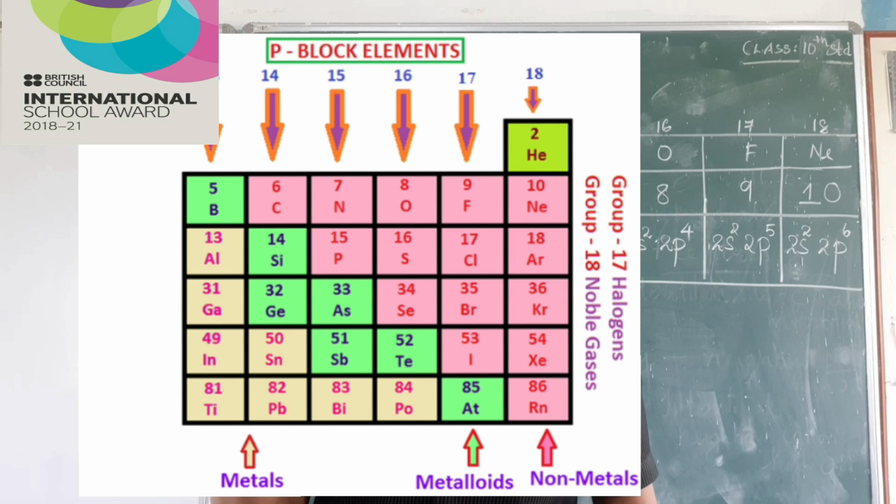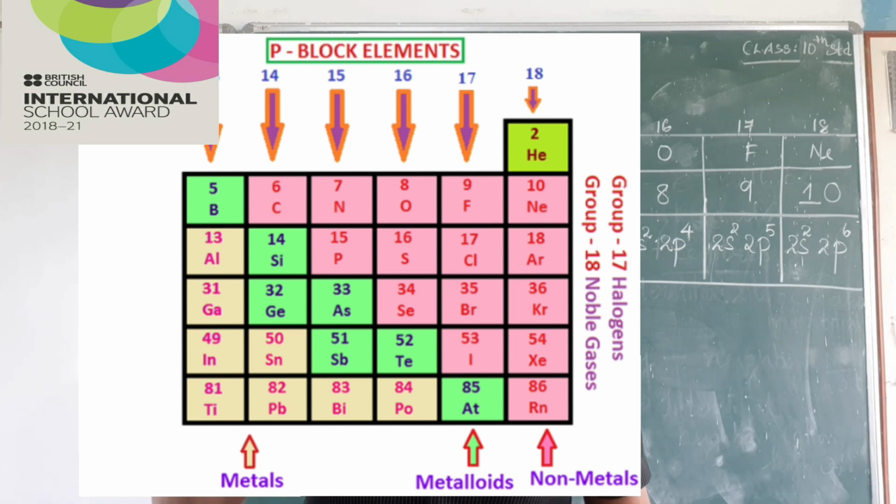Now, what are those? We have group 13, 14, 15, 16, 17 and 18. Now you can see the table again. 13th group starts from boron, 14th starts from carbon, 15th starts from nitrogen, 16th starts from oxygen, 17th from fluorine, and 18th is from helium.